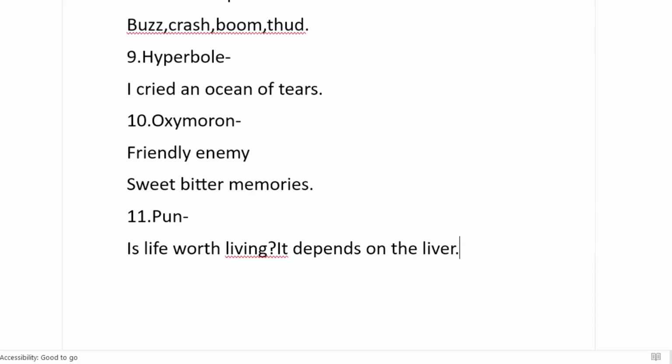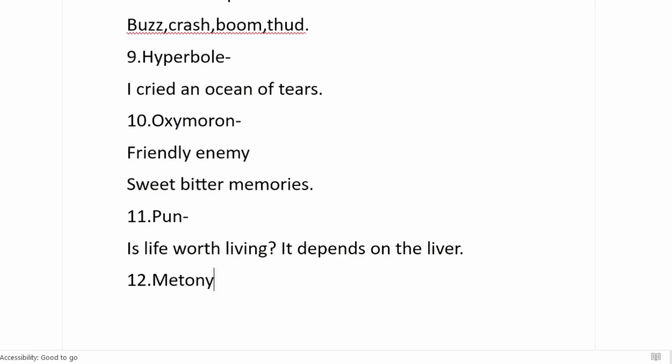Here liver is a pun. It gives us two meanings. One, liver is the organ of your body, and second meaning is liver, the person who is living. So what do you mean by pun? Words or sentences which are capable of giving you two meanings. It's generally used in a humorous context.